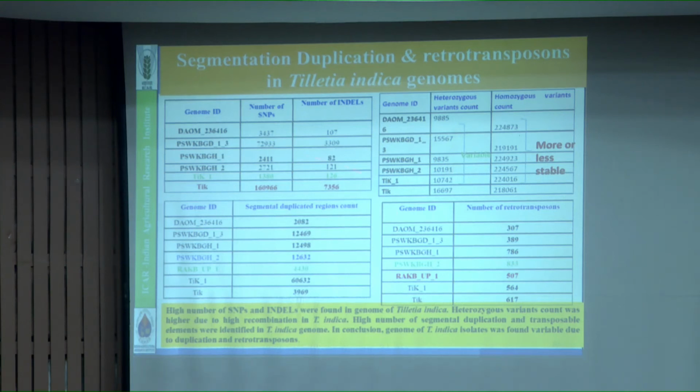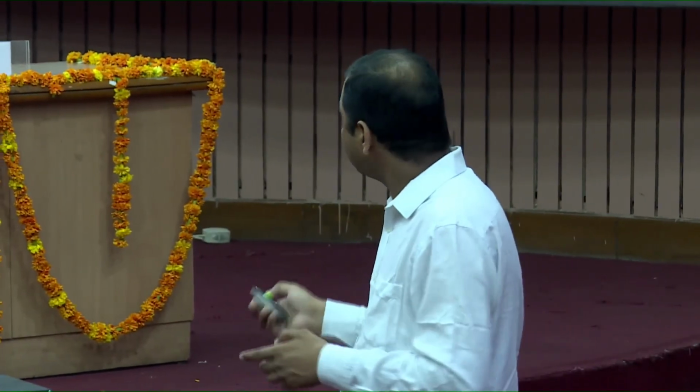So here I concluded that a high number of SNPs and insertions-deletions were found in the genome, and heterozygous variants were higher due to high recombination in Tilletia indica. What is called recombination? Actually, I am giving a hypothesis that if 2 mating types are fusing every time, recombination has happened. So if samples are taken, the strain will be different or the genome size will be different, depending on mating type. That may be the reason the sequence will be different.